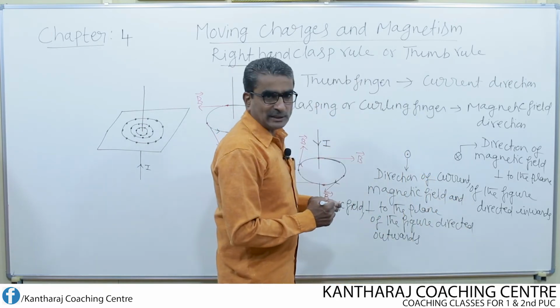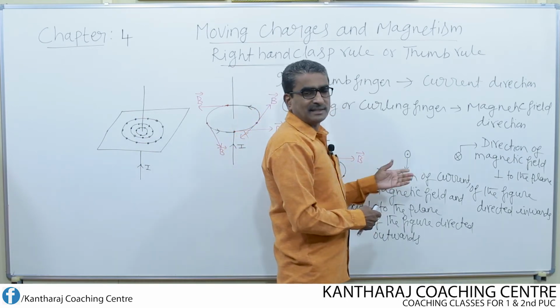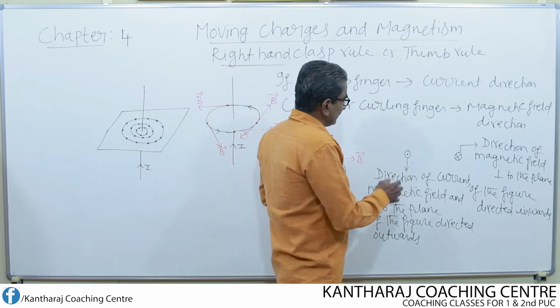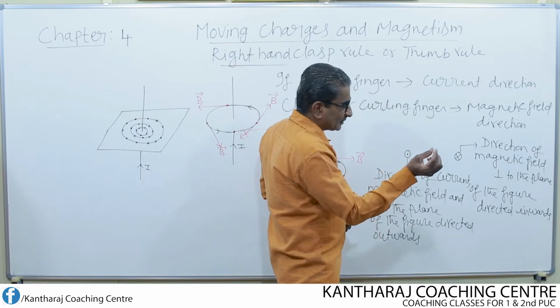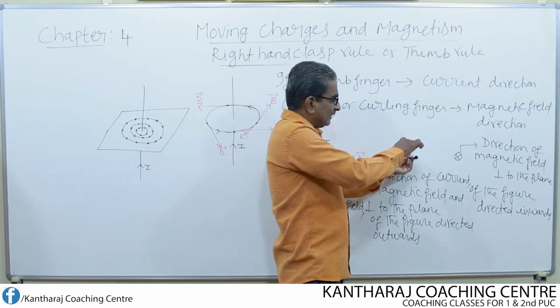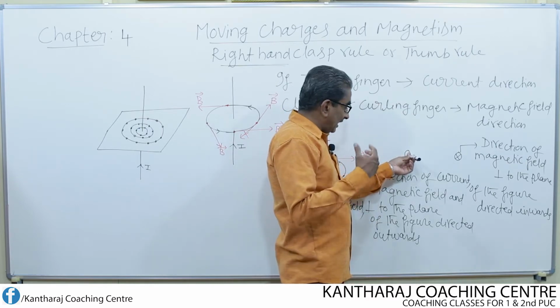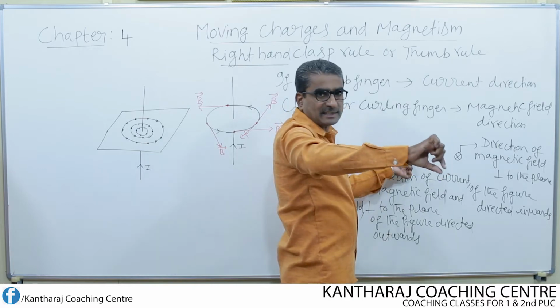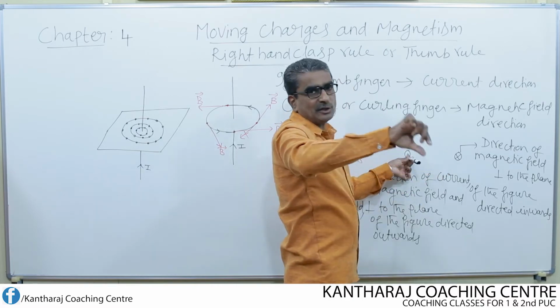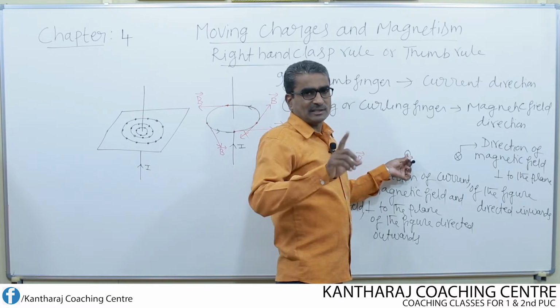According to this diagram, if I come across it, what I can understand is that the current is flowing outwards in a perpendicular direction. If this is the conductor, current flows outwards perpendicular to the board. Also, magnetic field is directed outwards, electric field is also directed outwards. We cannot consider all three at a time. We have to consider any one.